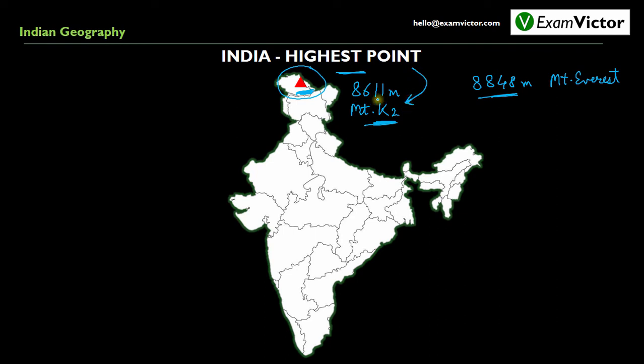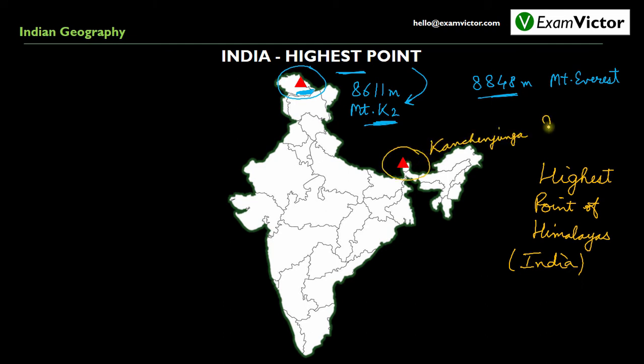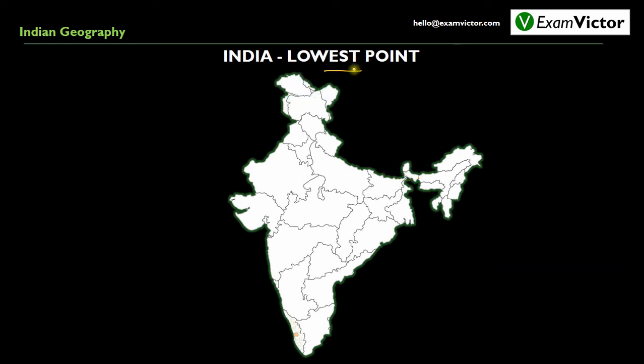So remember, if the question asks the highest point in India, it would be Mount K2 with a height of 8,611 meters. But if the question asks highest point of Himalayas in India, it would be Kanchenjunga, which has a height of 8,598 meters and is located in the state of Sikkim, very close to the border of Nepal. The lowest point in India lies in Kerala. This place called Kuttanad lies at a depth of 2.2 meters below the sea level.